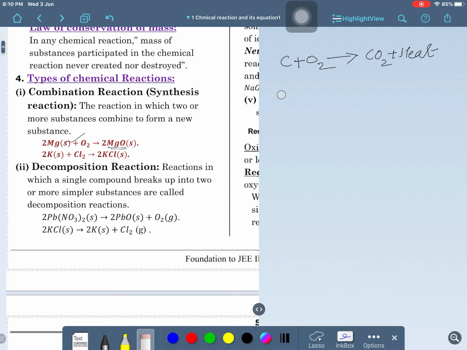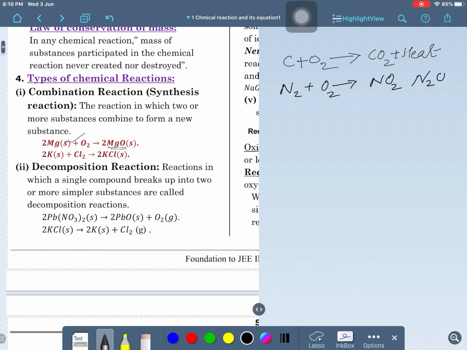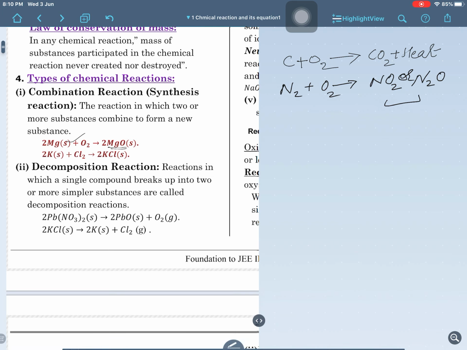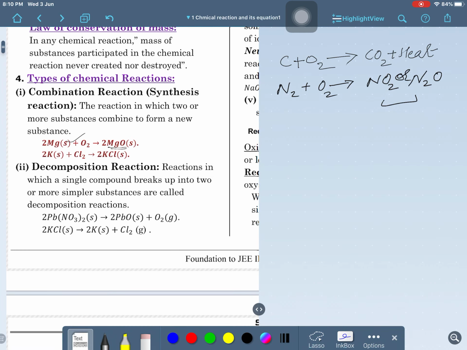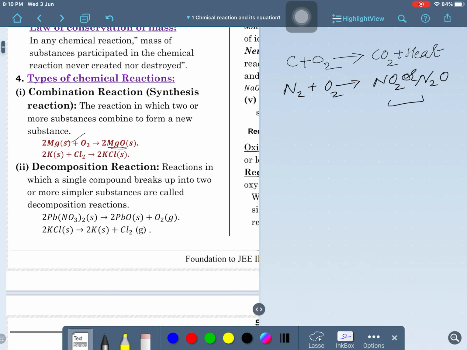Some more reactions can be taken, like nitrogen, N2, combining with oxygen. So, what will form here? It will form NO2, nitrogen dioxide. Sometimes, depending on the type of product formed, NO2 or N2O can also be found. But some compound will form. Like in the carbon example, one atom of carbon participates with 2 atoms of oxygen. It means that we are just writing here.